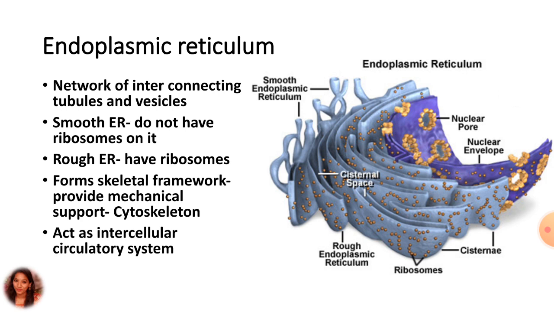It also acts as an intracellular circulatory system and it circulates various substances into and out of the cells by the membrane flow mechanism. Further, the endoplasmic reticulum acts as a storage and synthetic organ. For example, it synthesizes lipids, glycogen, cholesterol, glycerides, hormones, etc. So this is how the endoplasmic reticulum helps in the cell function.